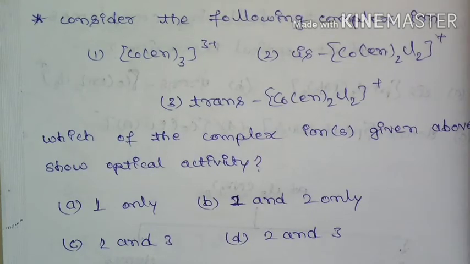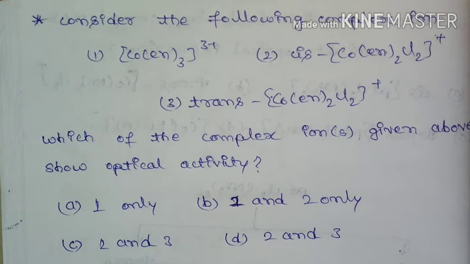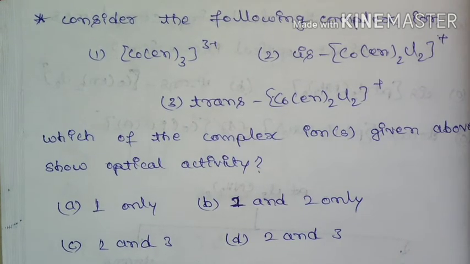Next question: consider the following complex ions: tris(ethylenediamine)cobalt(III) complex, cis-ethylenediamine dichloro cobalt complex, and trans cobalt complex. Which one of the complex ions given above shows optical activity?